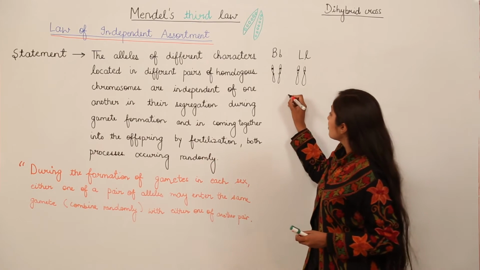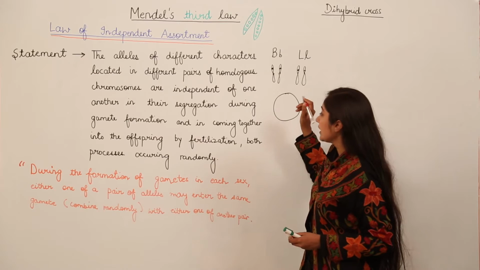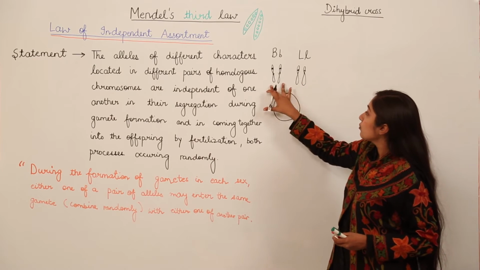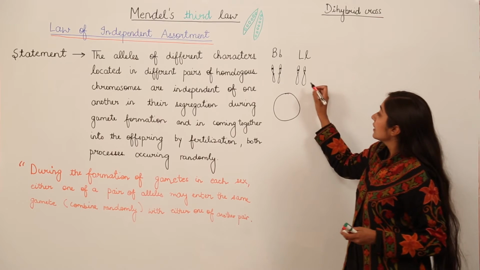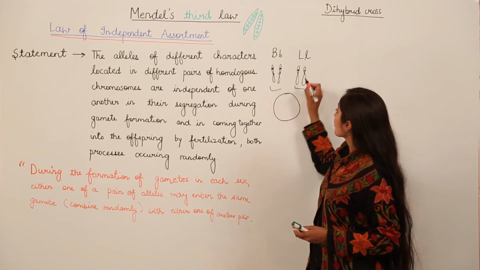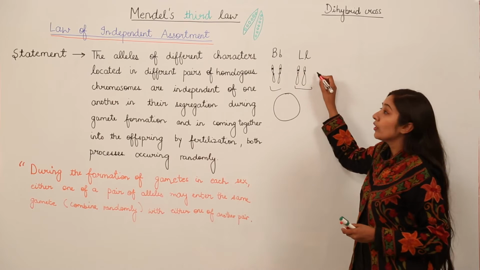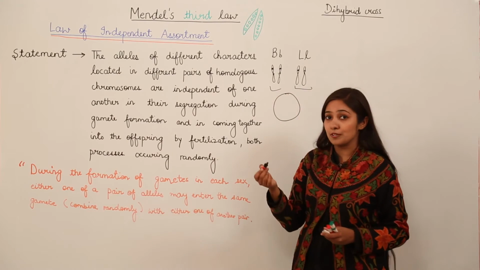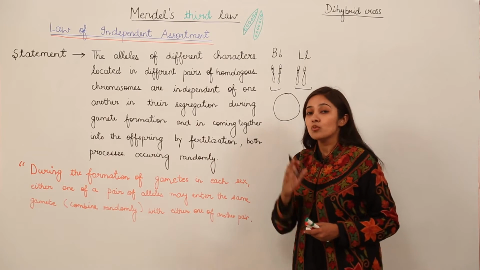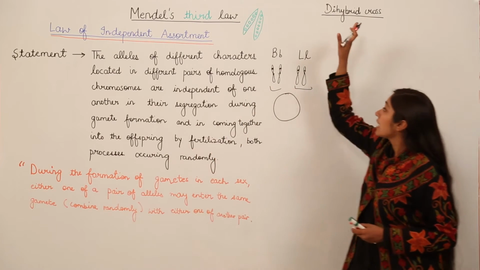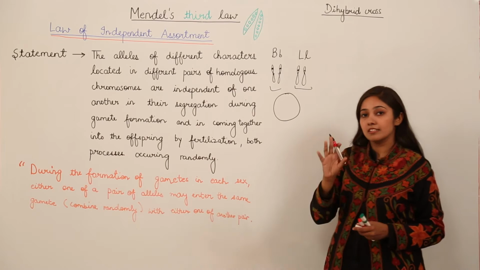When gametes are formed and these homologous chromosomes segregate, will this characteristic allele affect that one or not? This was a question that was raised in Mendel's mind. By performing this dihybrid cross, Mendel answered these questions.